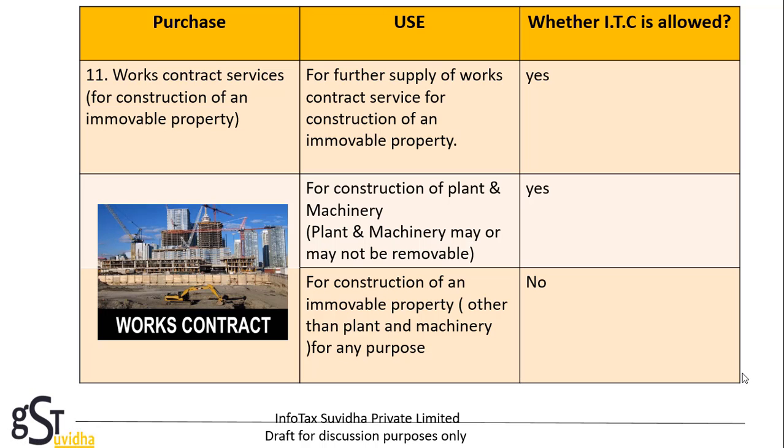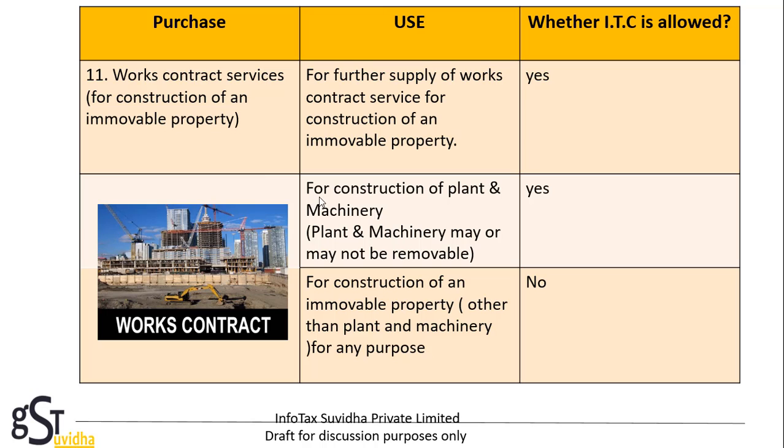Works contract services. A works contract is basically a contract for construction, repair, renovation of an immovable property which involves supply of goods by the contractor. If a person avails works contract services for construction of an immovable property and uses it for further supply of works contract service for construction of an immovable property, then yes, input tax credit is allowed.